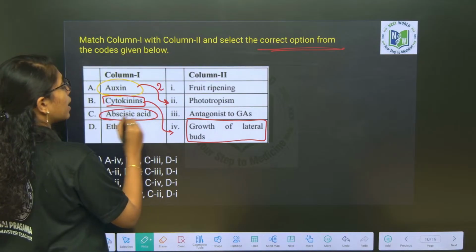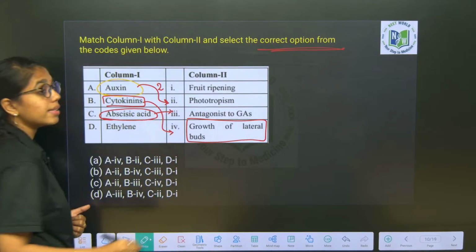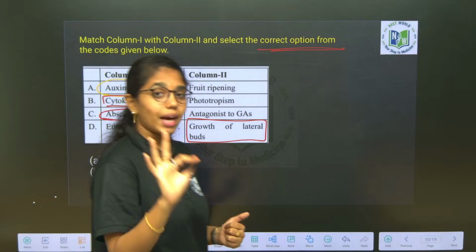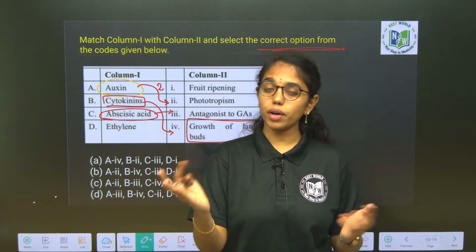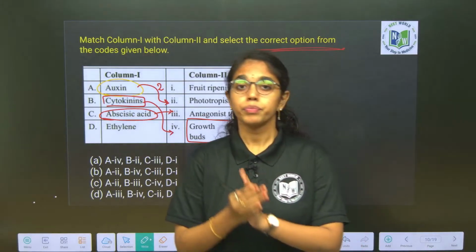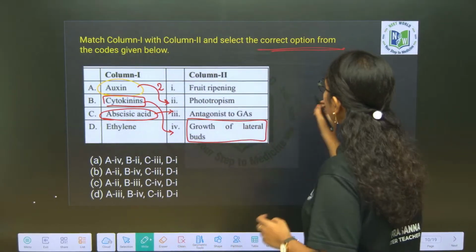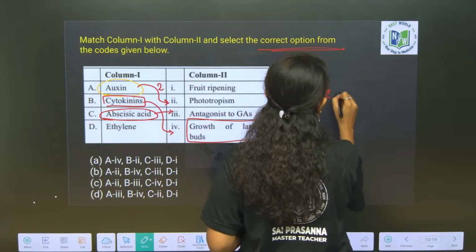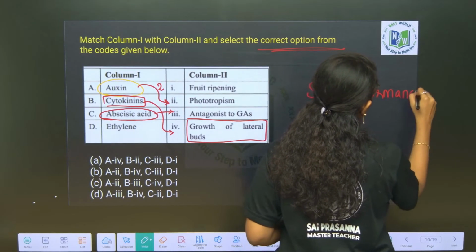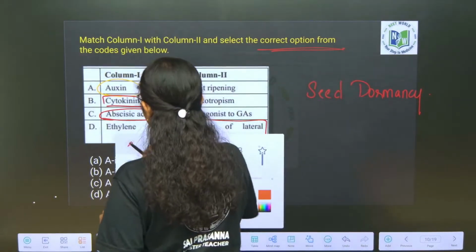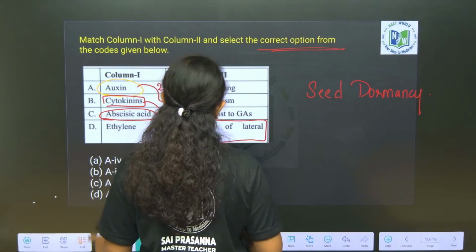Abscisic acid is antagonistic to gibberellic acid. We have learnt that with regard to apical dominance, auxin and cytokinin are antagonistic to each other, whereas with regard to seed dormancy, abscisic acid and gibberellic acid are antagonistic.